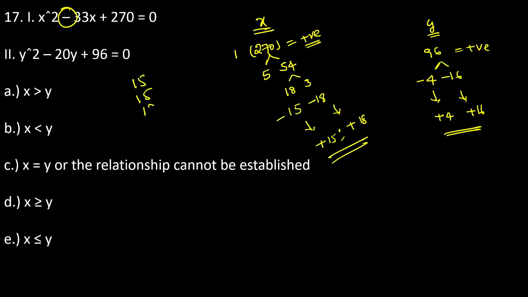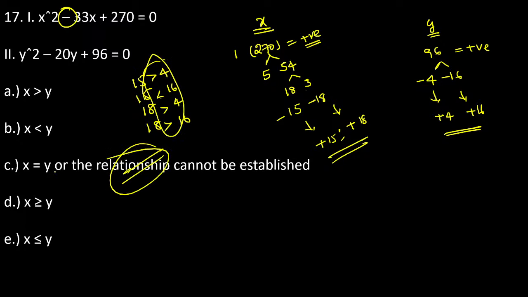15, 15, 18, 18. Compare these ones. 4, 16, 4, 16. This is greater. This is less than. See, guys, here less than, here greater, here greater, and here greater, greater, less than. If you have two different opponent symbols, the answer becomes relation cannot be established. The relation cannot be established.